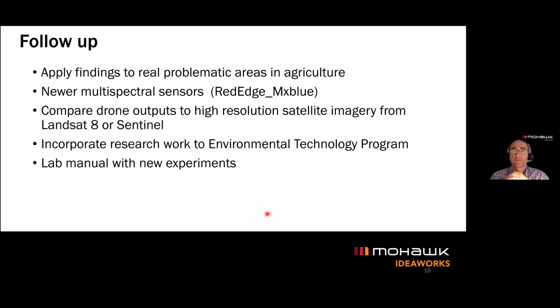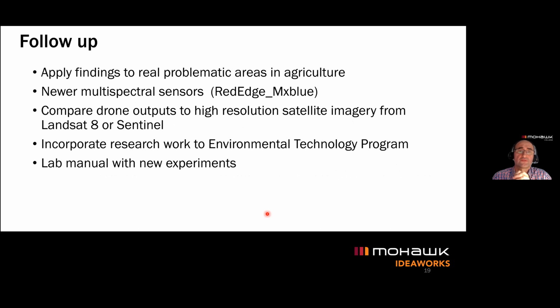Okay, and as the follow-up, we just demonstrated the technology here. With the ICF funding, we were able to buy the camera. The camera was around $7,000 or $8,000. We did have the drone, so we added the camera to the drone.